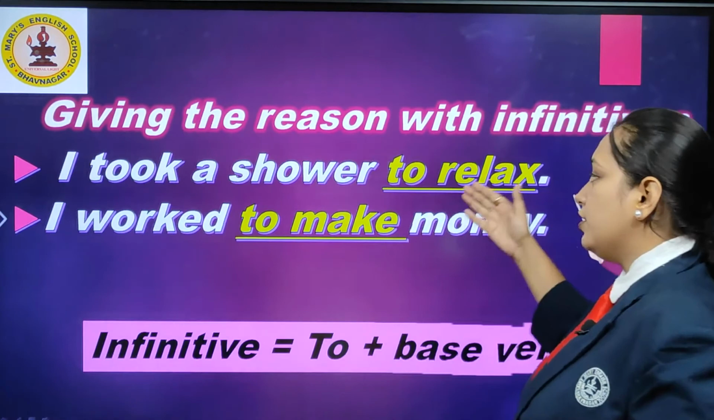So what is the formula for the infinitive? The formula to find the infinitive is: infinitive is equal to to plus base verb. Any base verb, and along with that we will use to. And wherever to is not used, and only the infinitive is used, that infinitive will be called zero infinitive or bare infinitive. Now the to infinitive can also be used to express purpose.